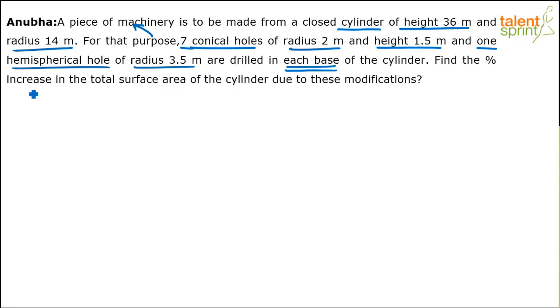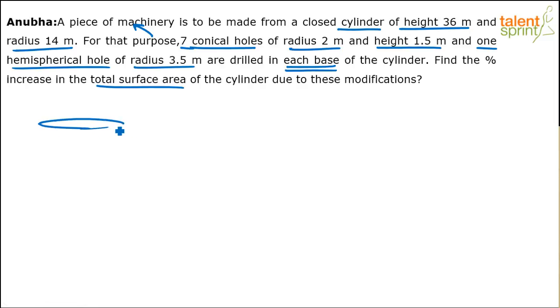We have to find the percentage increase in the total surface area of the cylinder due to these modifications. What modifications? Modifications are nothing but the 7 conical holes and the hemispherical hole that we have made, right? Now you got to understand one thing. I'll draw a lot of diagrams to make the explanation clear, and then the calculation part needs to be done. This is not going to be a very easy one to solve if you find it difficult to visualize the diagram, so try to focus on that.